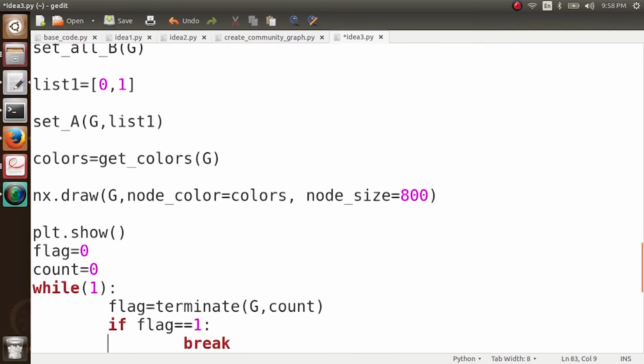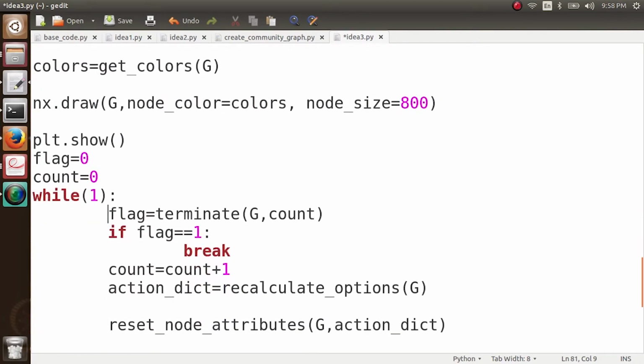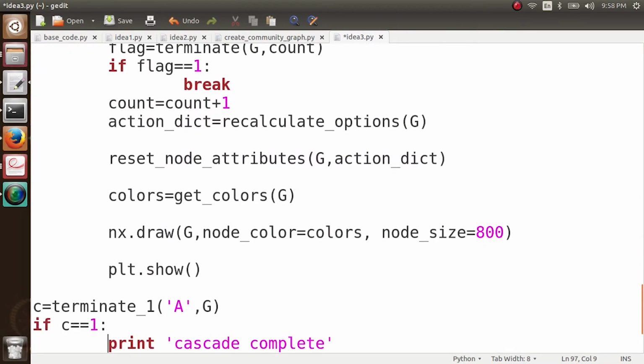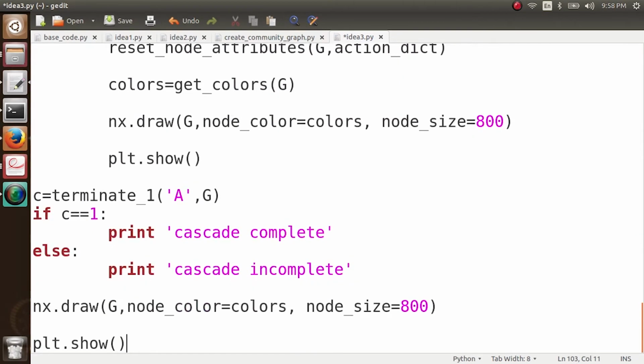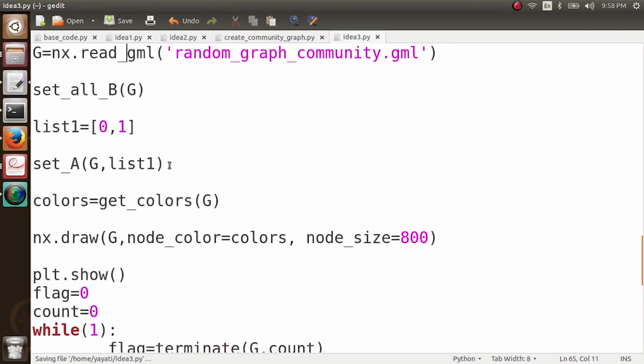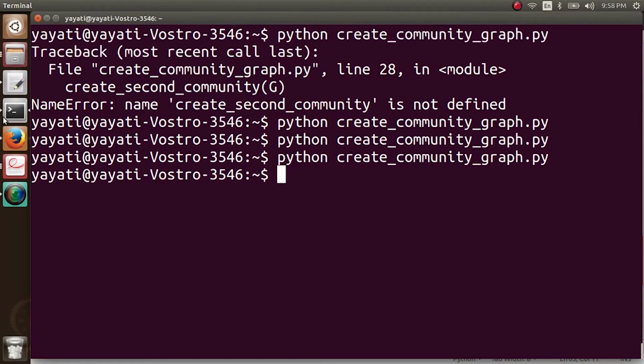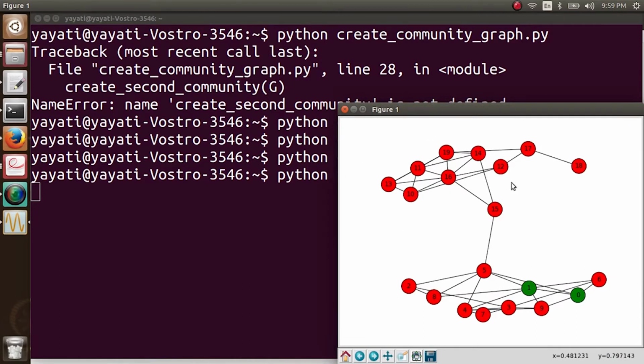We draw the graph. Next, this is just a while loop in which our process runs again and again. Terminating condition, as we have discussed before. Action dictionary, we calculate the next snapshot, and then we plot the next snapshot. Exactly what we want to do. The code is very simple. We just have to run this code and see what happens. So let's execute it. python idea3.py.